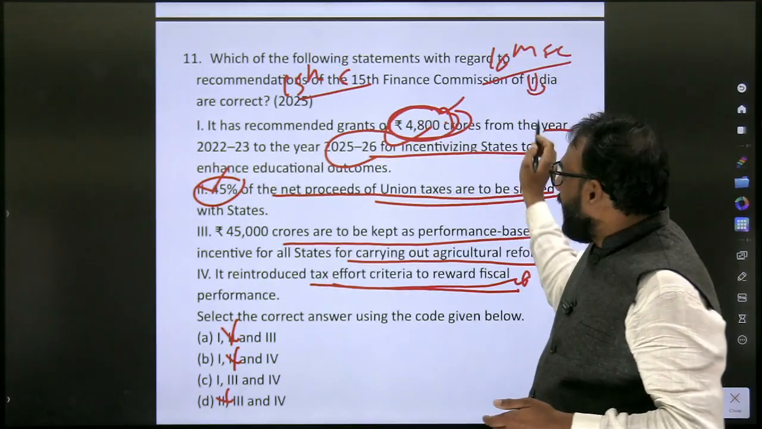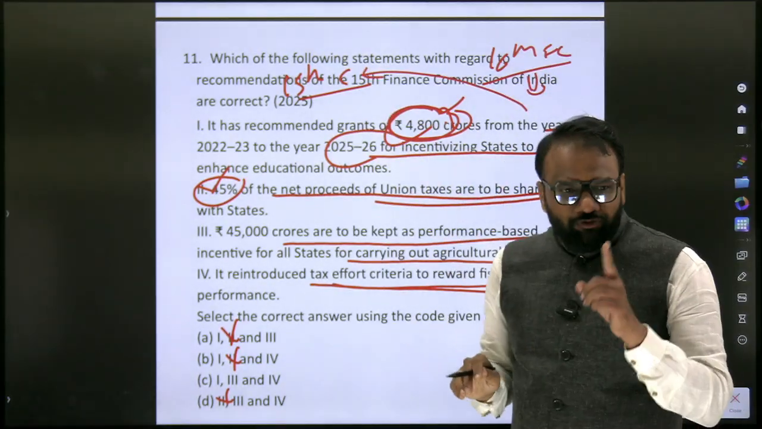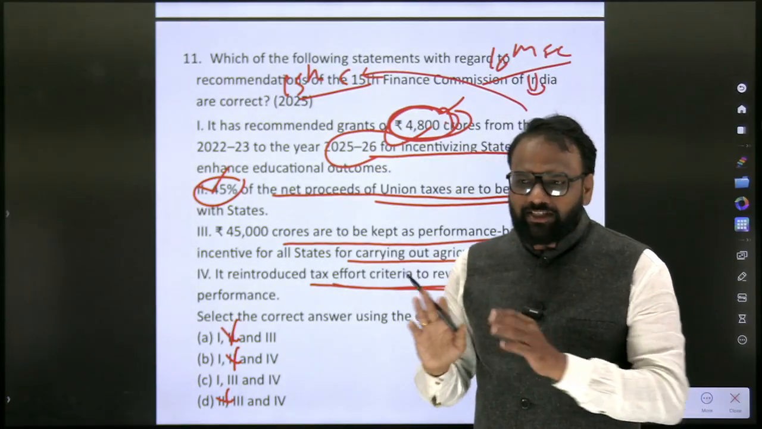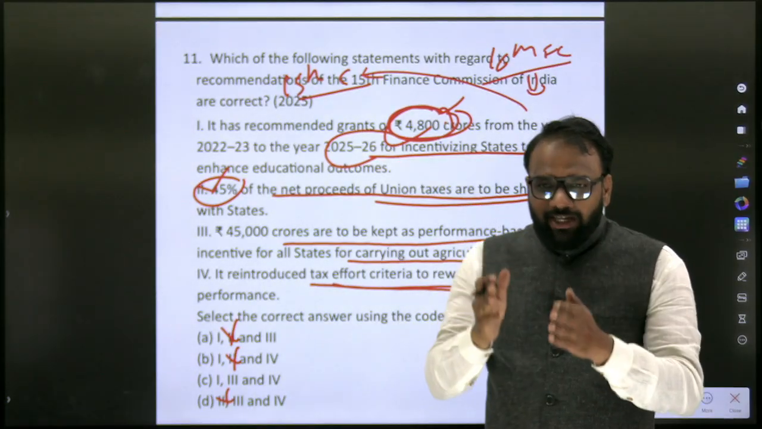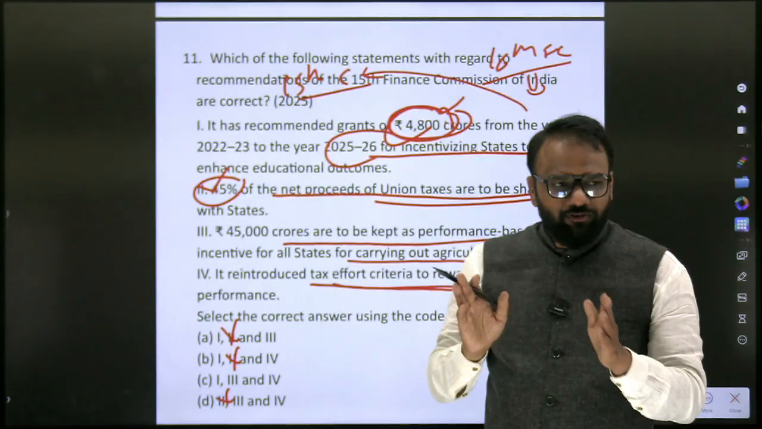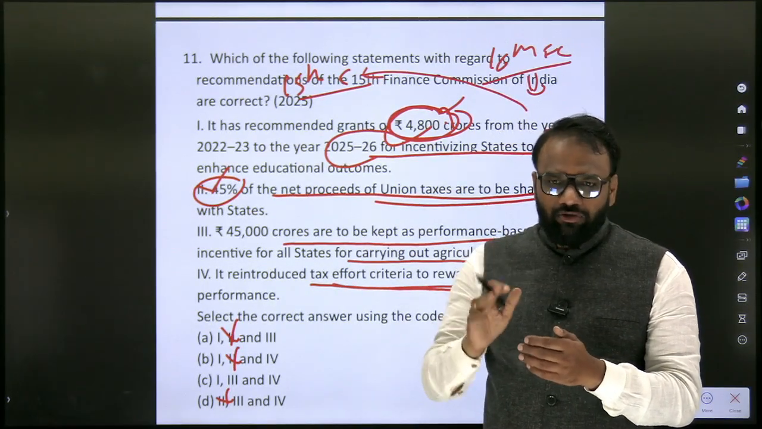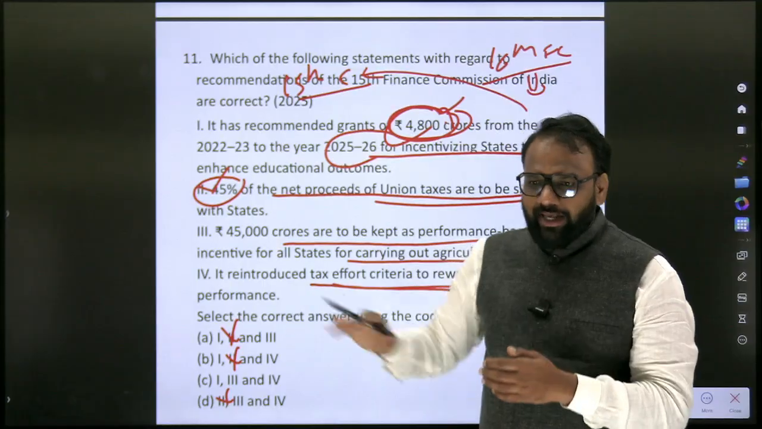We will prepare this and we will compare both of them. In 15th Finance Commission, it was 41%. So what is the recommendation in 16th Finance Commission? So we know about the 41% itself. Whether it has been accepted by the government, just search it later on, whether it has been accepted by the government or not.